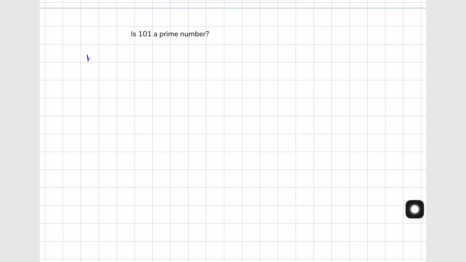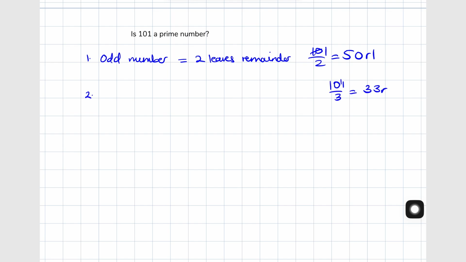So here's a simple logic that you can follow. 101 is an odd number. So we know that odd numbers always leave a remainder when you divide them by 2. You can divide it by 3. An even simpler way would be to add the digits of 101, to say 1 plus 0 plus 1. You get 2, and then you divide that by 3. Both methods leave a remainder, so that means you can't divide this number by 3.